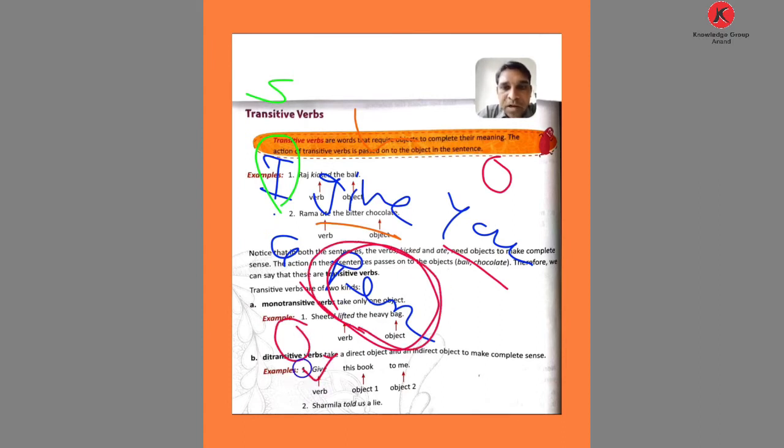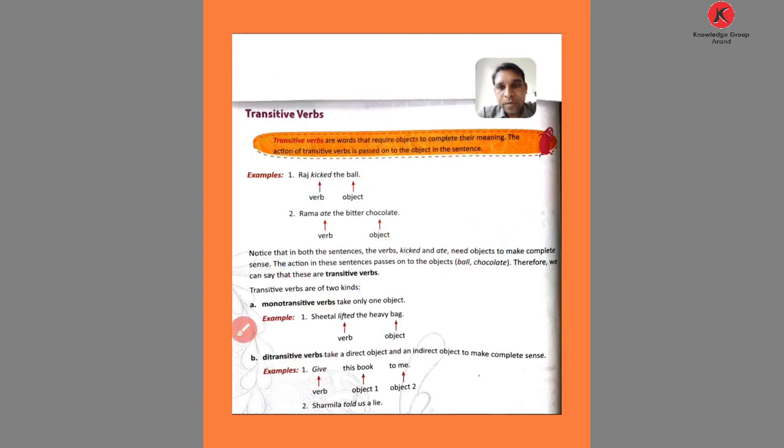Pen is object number 1. Things are always object number 1, the main object, and you is object number 2. So in ditransitive verbs you find there are two objects in a sentence: one is the main object, object number 1, which is a thing, and object number 2 is a noun or pronoun.